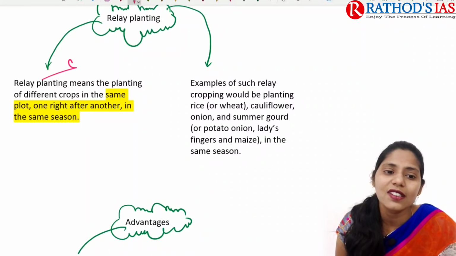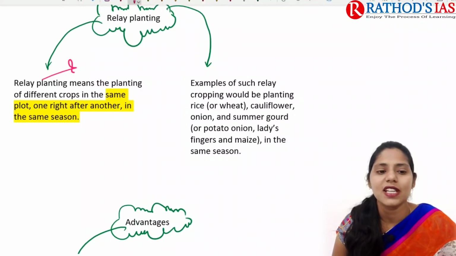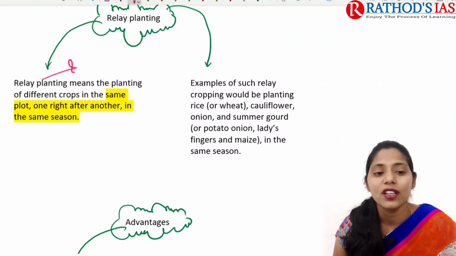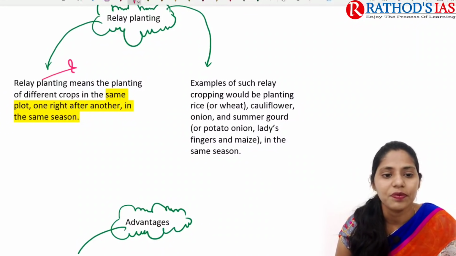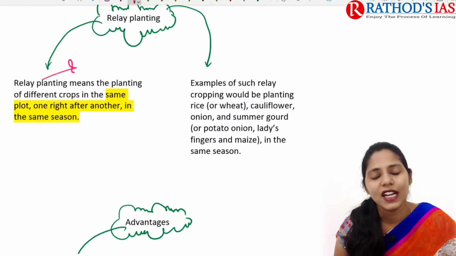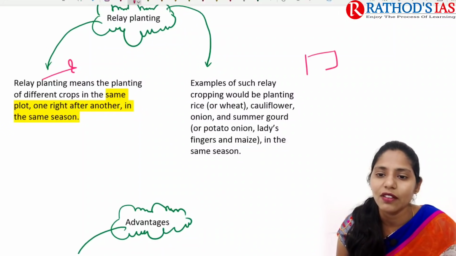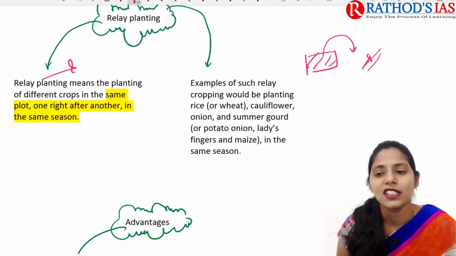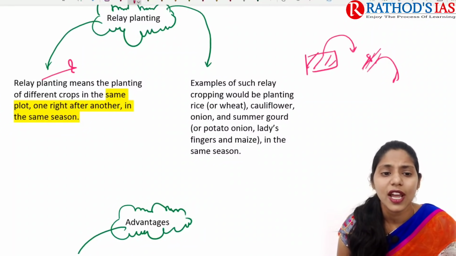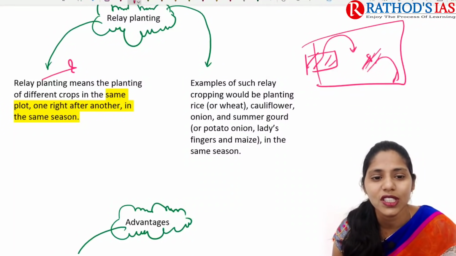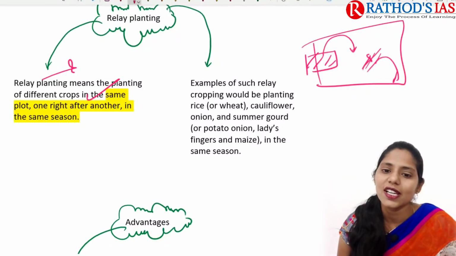So what is relay planting? Relay planting means planting of different crops in the same plot, one right after another. Okay, so one after another, season after season, we go for planting different crops. For example, this season I went for sowing of rice, next season I will go for sowing of soya bean, and the next season I will go for sowing of groundnut. So like that, different crops will be produced or grown on the same plot. It is called relay planting.